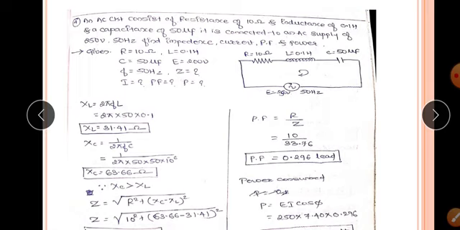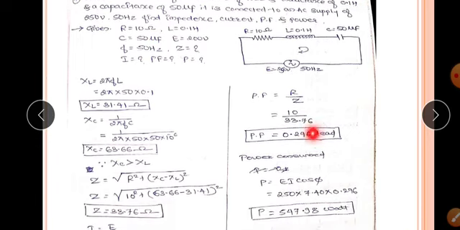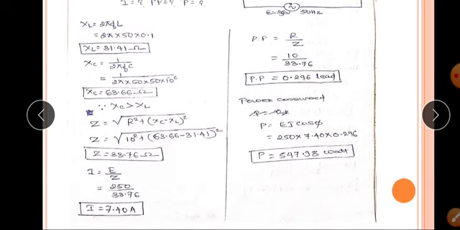XC equal to 1 by 2 pi FC. Substitute the value of F and C, that is 1 divided by 2 pi into 50 into 10 raised to minus 6. This 10 raised to minus 6 is because it is 50 microfarad. So you will get XC as 63.66 ohm.